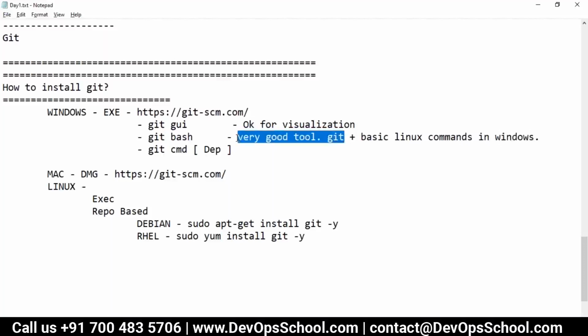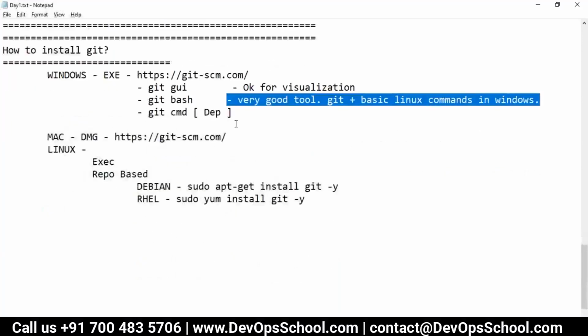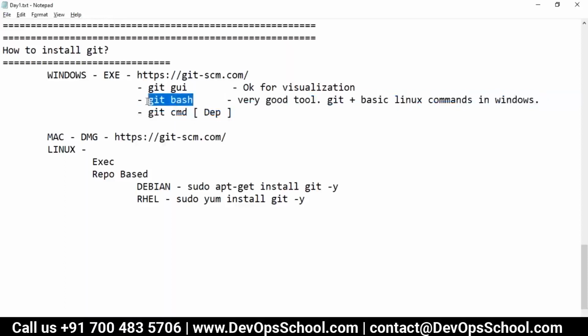So Git Bash behaves as if it's Linux. The directory structure will be something like Linux. Basic Linux commands are supported, and that is possible only with Git Bash. Very good tool, and we like it. Git Bash has good color combinations also, some green, blue, white, and all. So it's very easy to work with. It's a very popular tool.